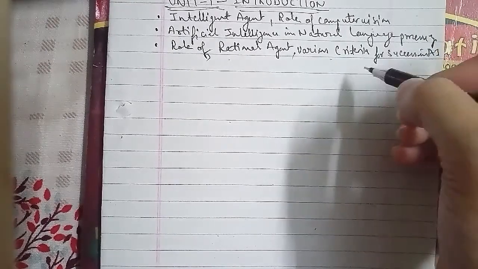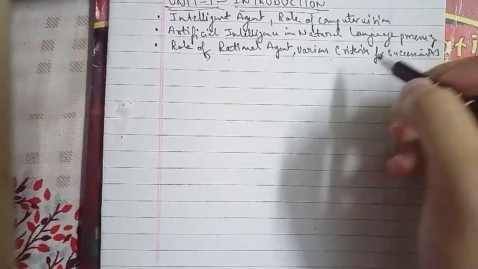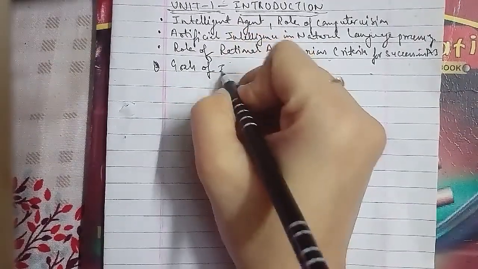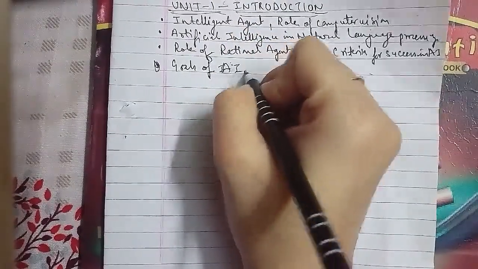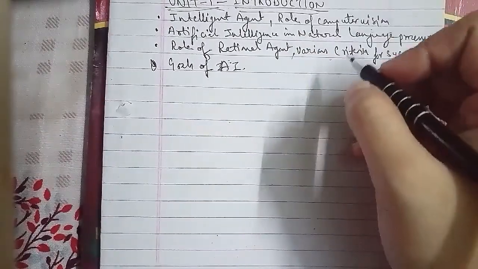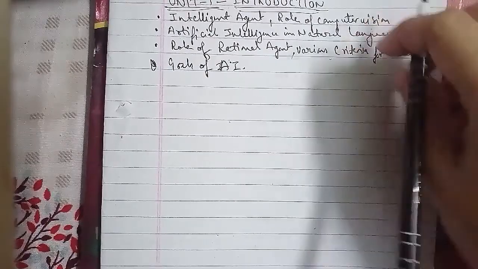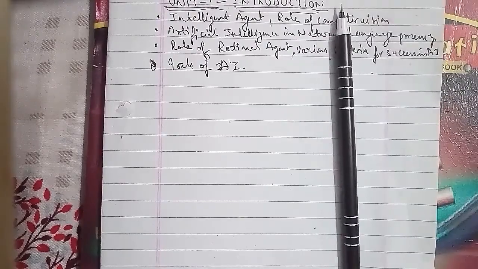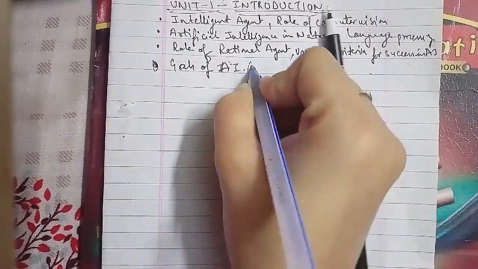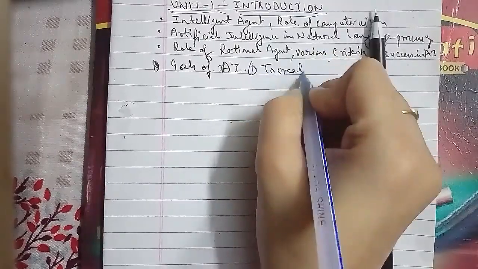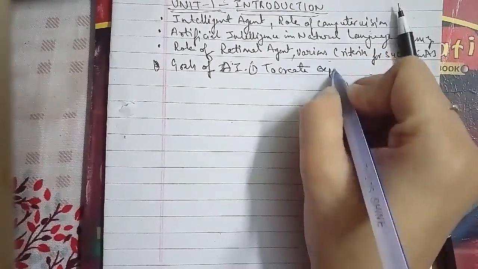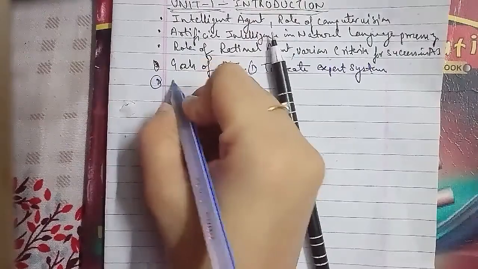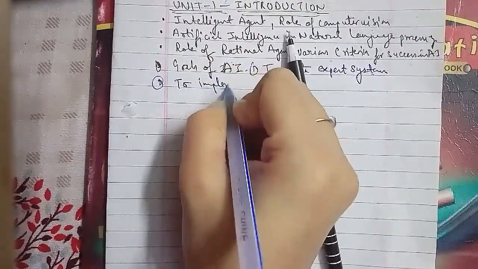The first goal is to create an expert system.